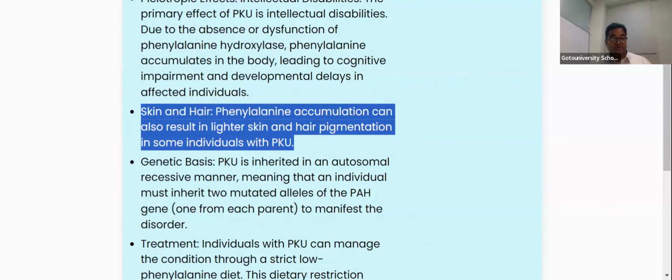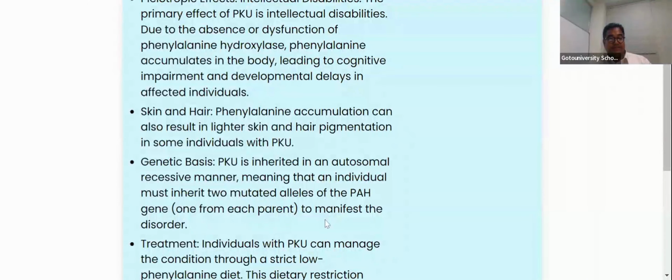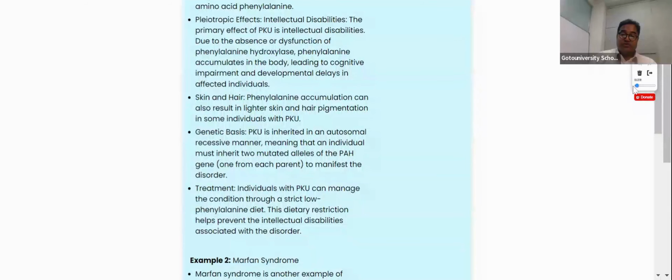The genetic basis is two mutated alleles. What is the hidden meaning behind two mutated alleles? And the second thing is recessive manner and autosomal. What is the hidden meaning of autosomal? Any one of you can say the answer. The word autosomal refers only to the non-sex chromosomes, or somatic chromosomes, the chromosomes carrying the characters for non-sex traits. Again, I am repeating: somatic character is also called non-sex character.